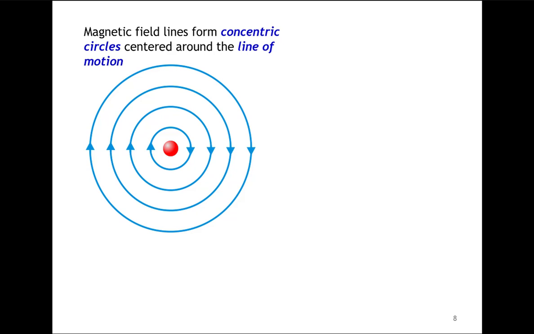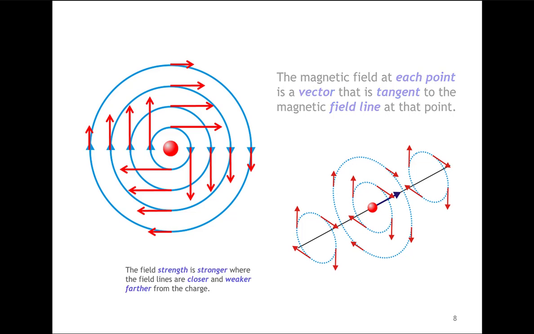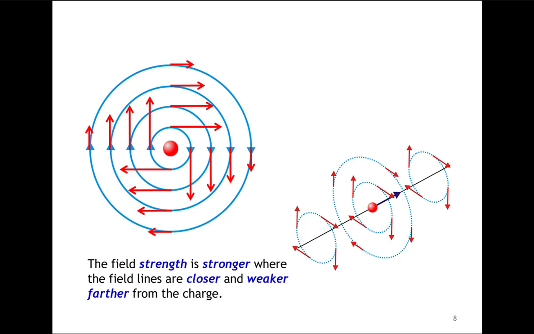Since that charge is moving directly away from us, the concentric circles are centered about that charge. Now, if you look at the magnetic field line, at each point, there's a magnetic field vector that is tangent to the magnetic field line at that point. And the magnetic field strength is stronger where the field lines are closer and weaker the farther away from the charge.